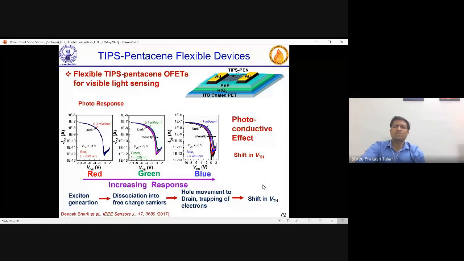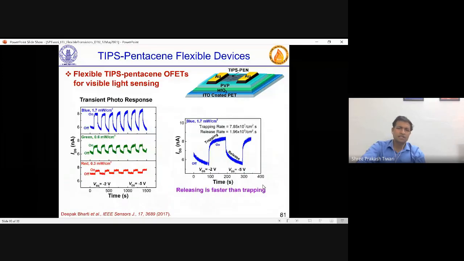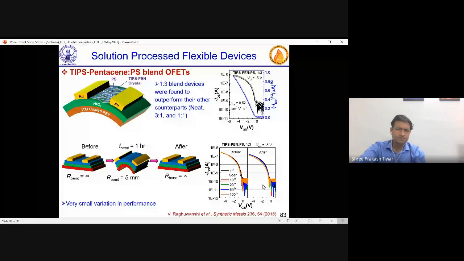We also tried with some sensing, optical sensing ways, and they worked well. So you see some optical sensing, or photo sensing devices we tried. And this is what you see, transient photo response. So they were very useful. So all these possible transistor and sensing applications we tried.